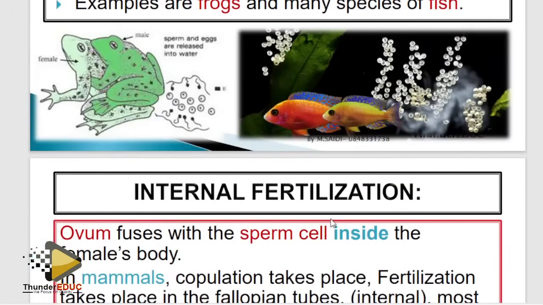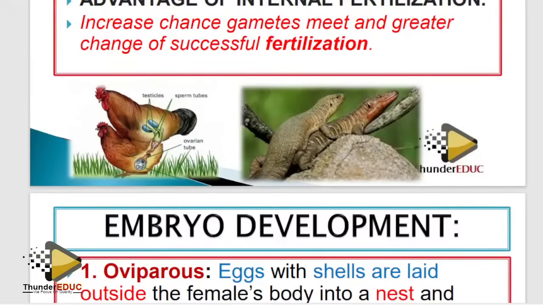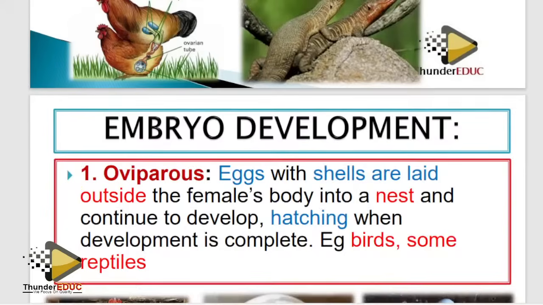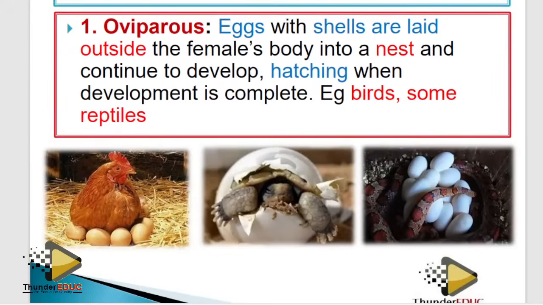So take note of the examples which occur in external fertilization and internal fertilization. You need to know the examples of each, because if you don't understand, then you won't be able to identify which organism belongs to which mechanism of fertilization. That's number one.